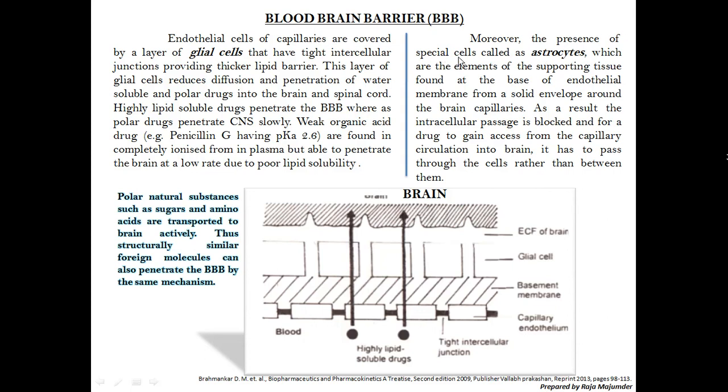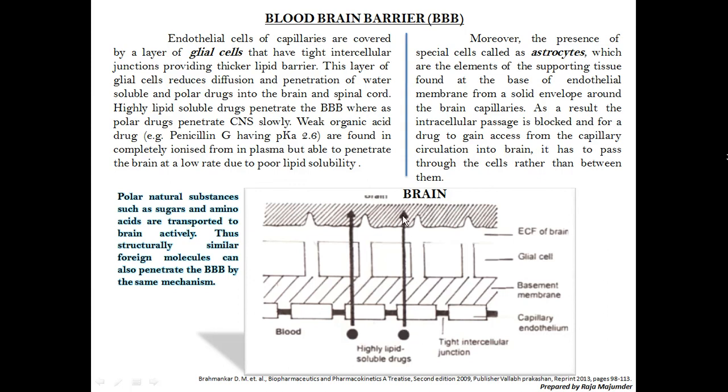Moreover, there is the presence of special cells called astrocytes, which are elements of supporting tissue found at the base of the endothelial membrane. Here you can see the basement. They form a solid envelope around the brain capillaries, surrounding the capillaries. As a result, the intercellular passage is blocked, and for a drug to gain access from the capillary circulation into the brain, it has to pass through the cells rather than between them. So it is very difficult for polar drugs to get in.